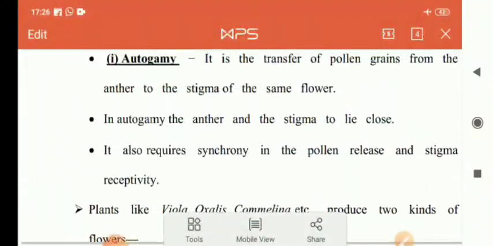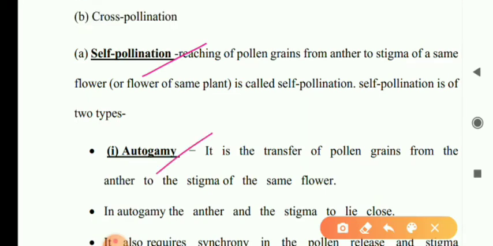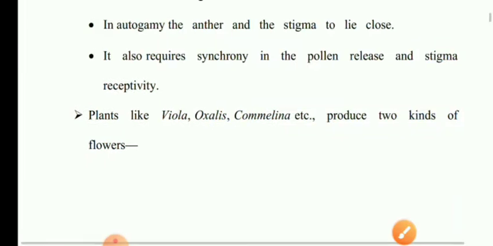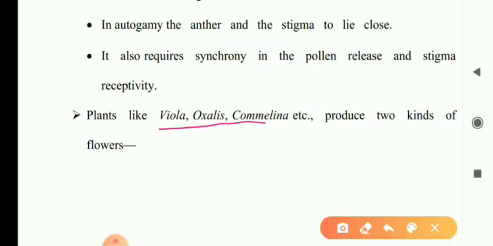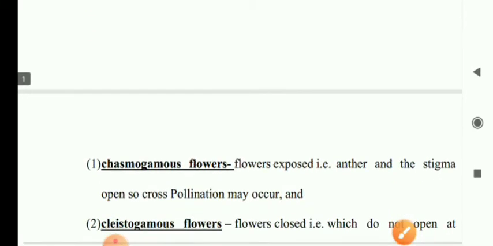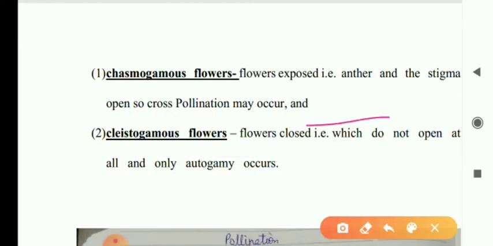Here, we have discussed self pollination, and autogamy. In Viola, Oxalis and Commelina, two types of flowers are found. This is above the ground, this is below the ground.